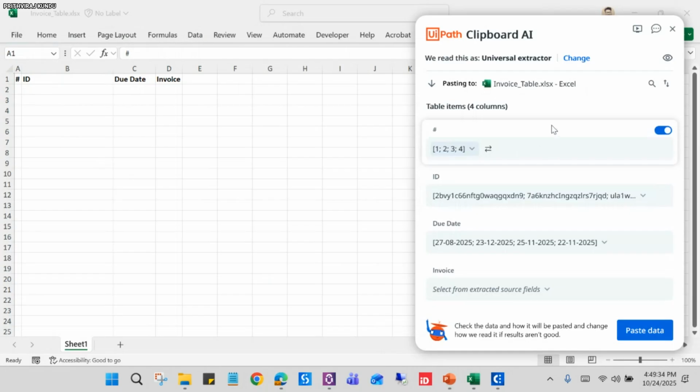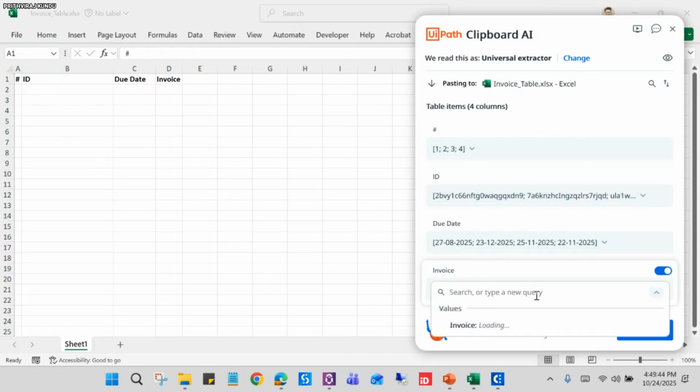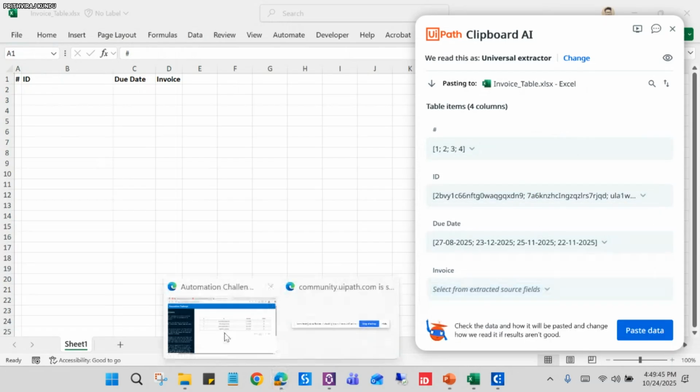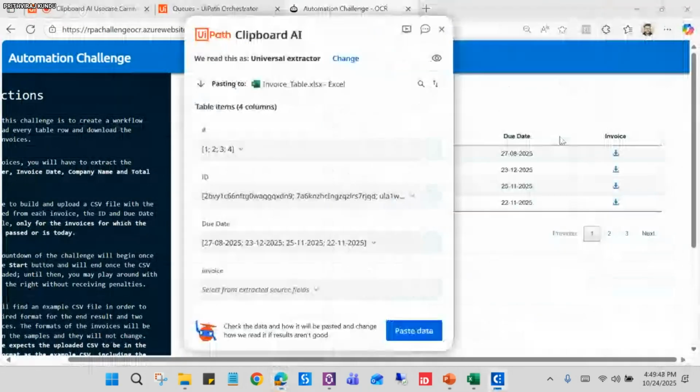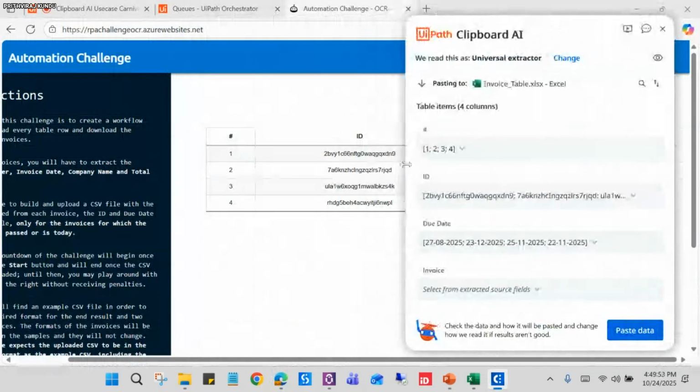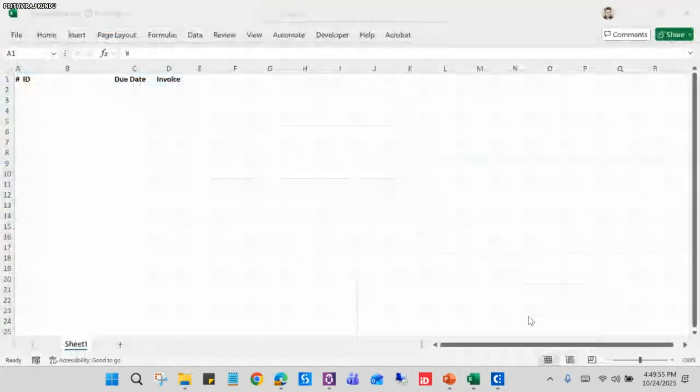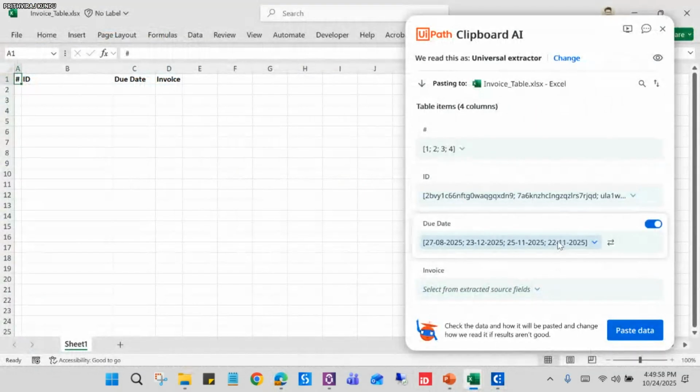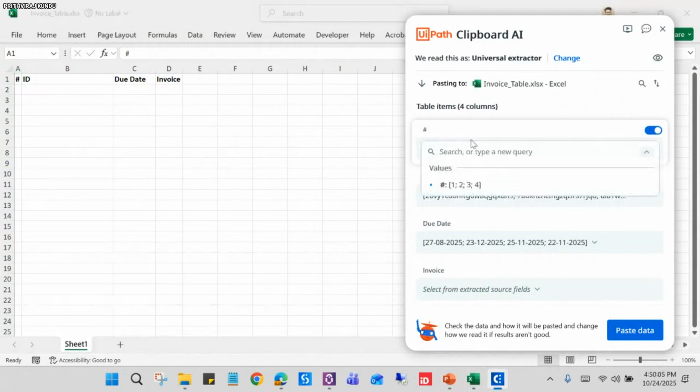So it is loading, right? You can see it has extracted the table ID, due date, and invoice is empty because this hasn't any data here, like any ID or anything. So that's why it is empty. So you can check all these things, and again you can just enable or disable this option. And once you check all these things, then you can just simply paste it here.